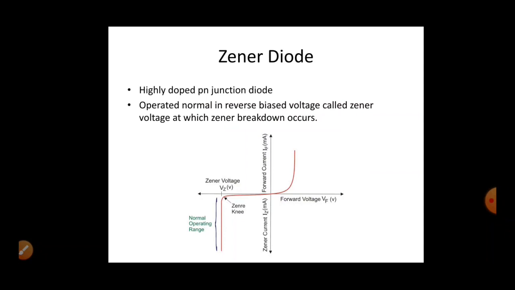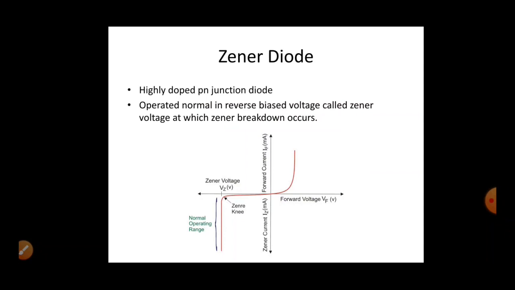Usually we operate a PN junction diode in forward bias, right? But in the case of a Zener diode, we usually operate it in reverse bias, since only at reverse bias voltage does the Zener breakdown occur.